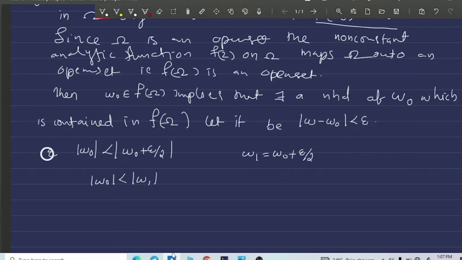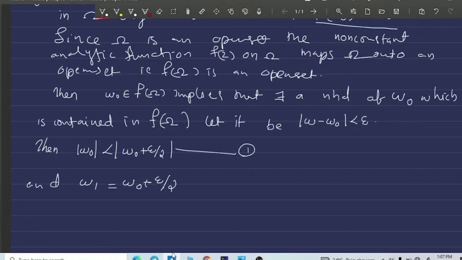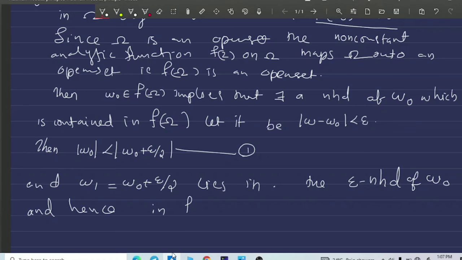Okay, then modulus of w naught is less than modulus of w naught plus epsilon by 2, which is equation 1, and w1 equal to w naught plus epsilon by 2 lies in the epsilon neighborhood of w naught, and hence in f of omega.